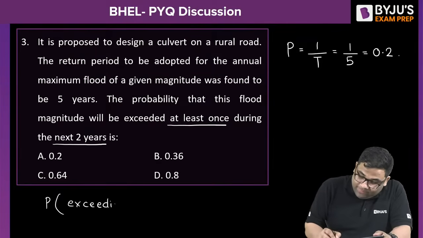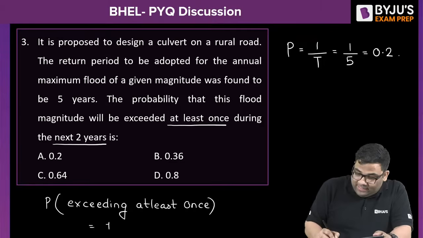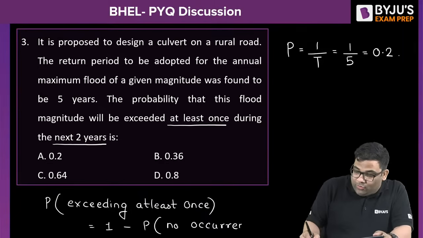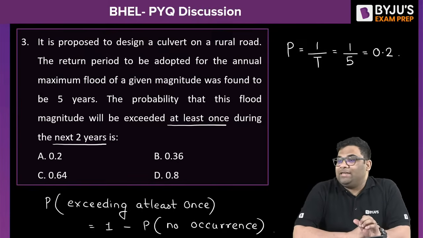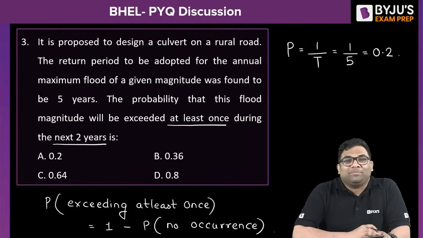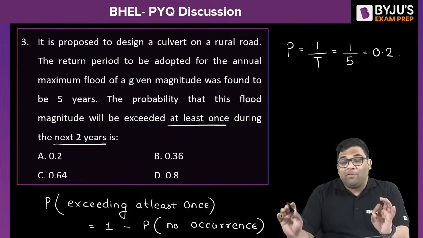I'll give you a hint: the probability of exceeding at least once is 1 minus the probability of no occurrence. Now tell me, what is the right answer here?